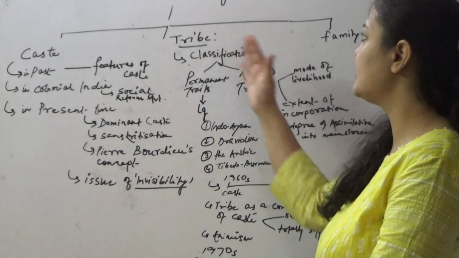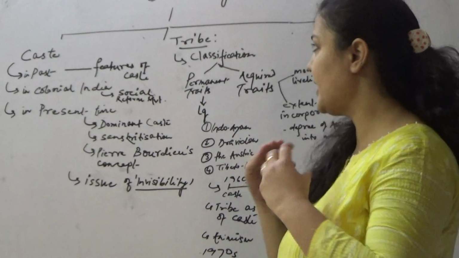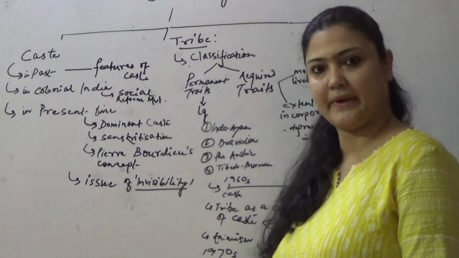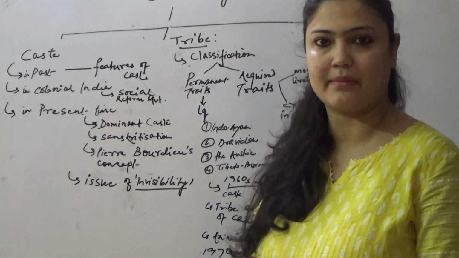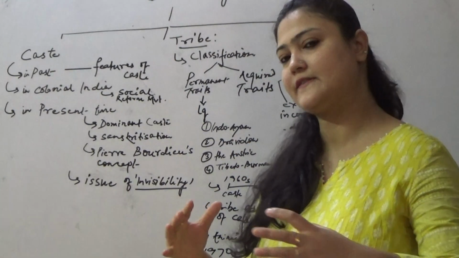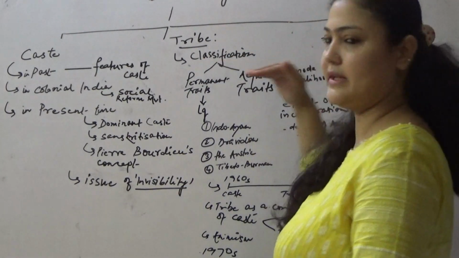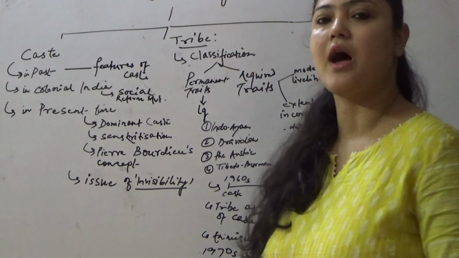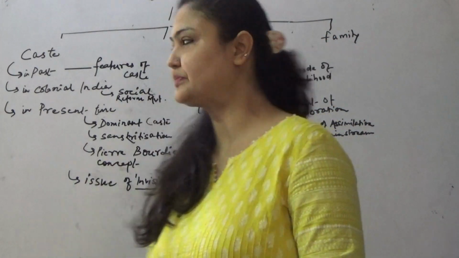In this chapter, the three major topics that we have to deal with are caste, tribe and family. They are social institutions, that is, they have certain rules, regulations and norms, and they are the building blocks of society.